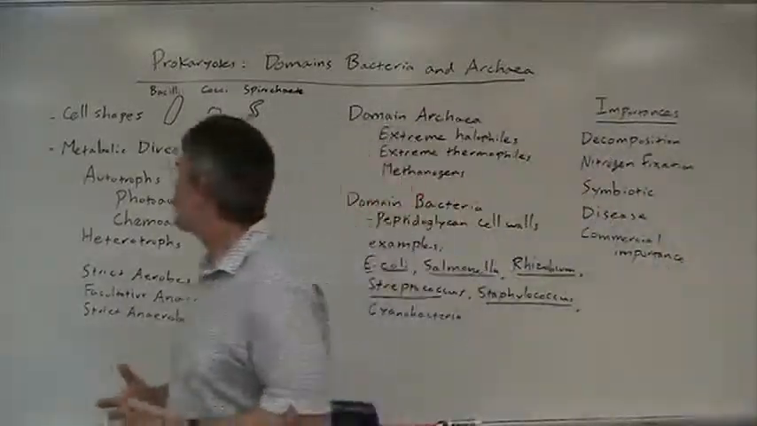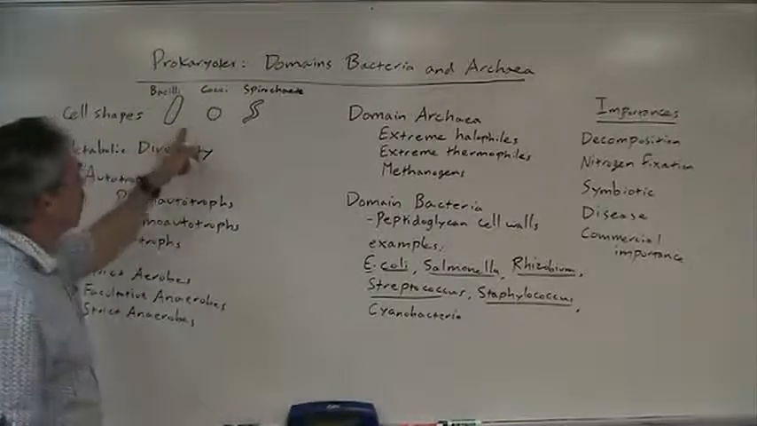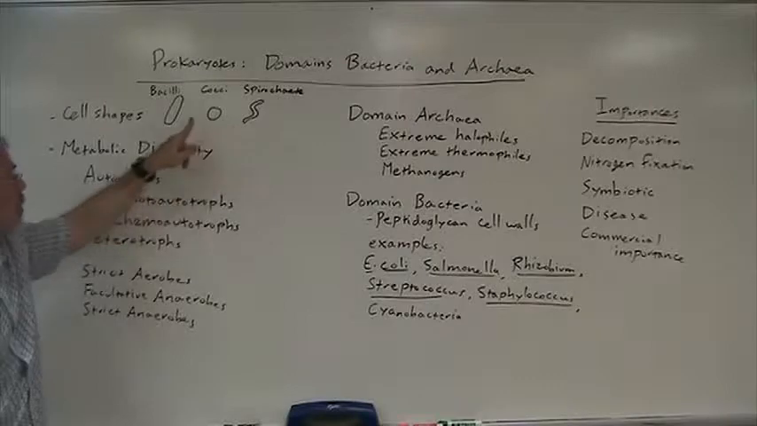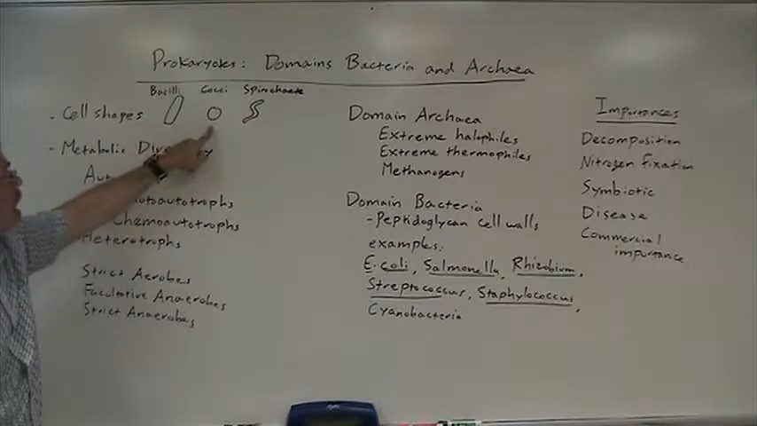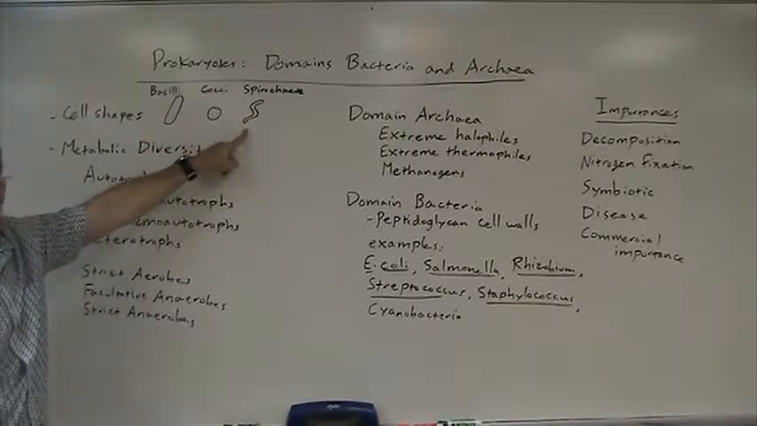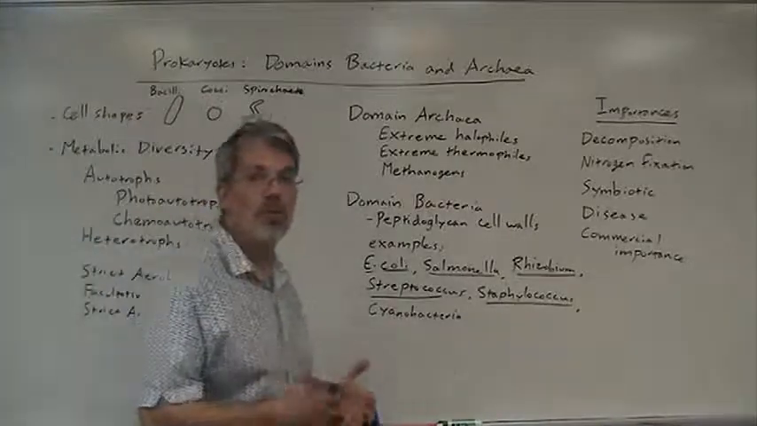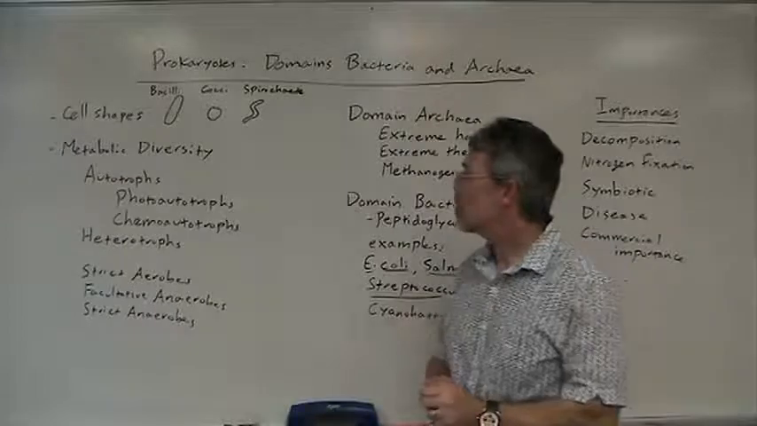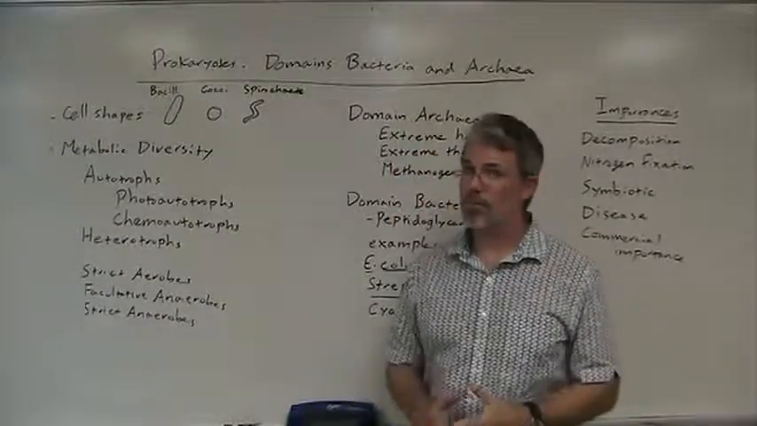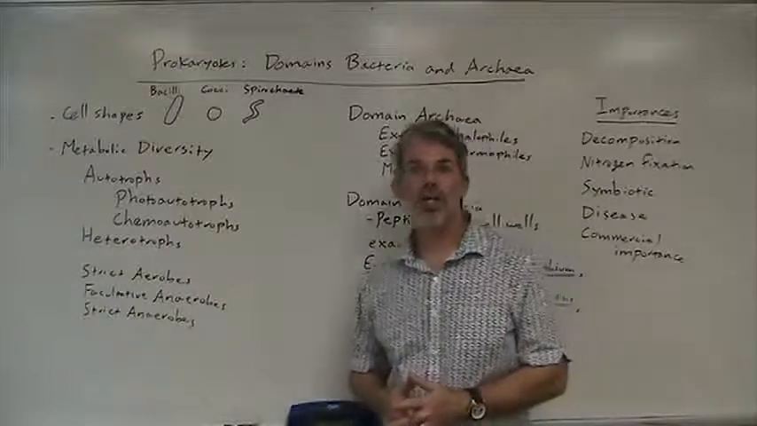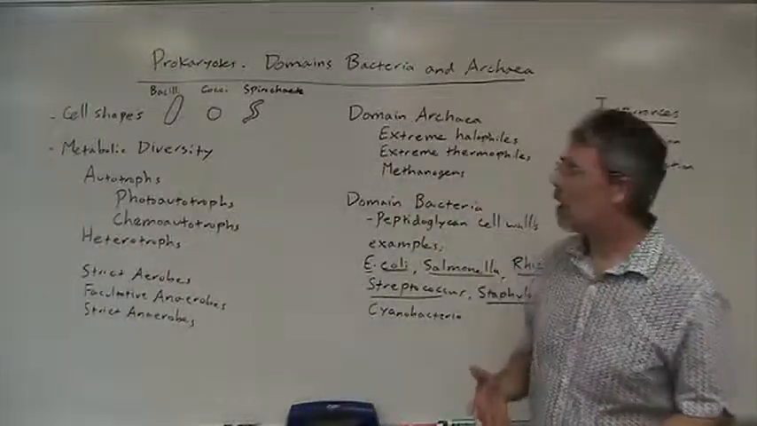Now, most bacteria and archaea, their cells fall into these three shapes: a bacillus or rod shape, coccus or spherical, and spiral or spirochete. There are other shapes too, but for the most part we have these three. Prokaryotes are found pretty much everywhere where life exists, and their metabolic diversity exceeds that of eukaryotes.